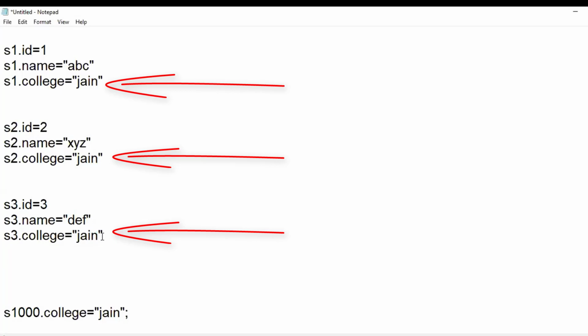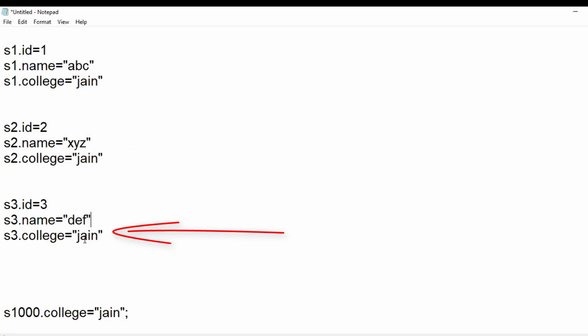Are there any other ways to make this particular college remain Jain for all the students which I create? Okay, now the question is, without taking this variable as static, I want to make college equal to Jain for each and every instance of a student. Without taking a static, and I don't want to initialize every time. These are the two requirements now. How can it be done?